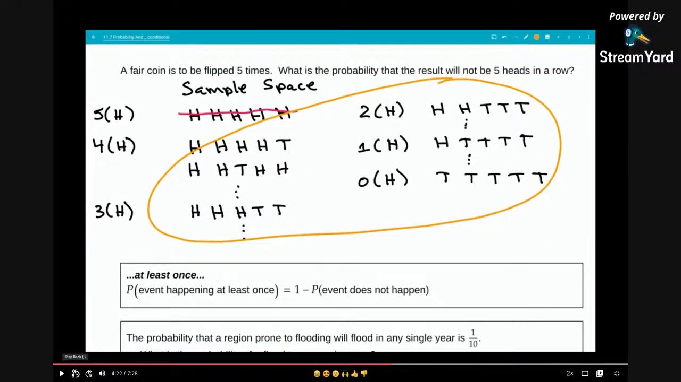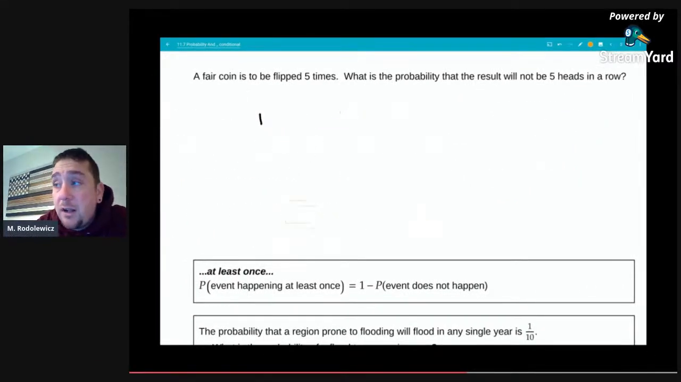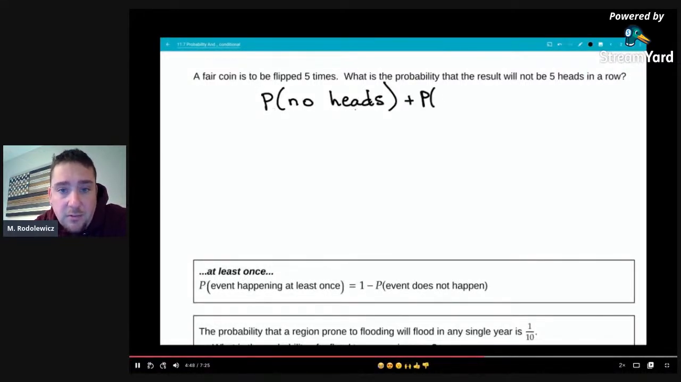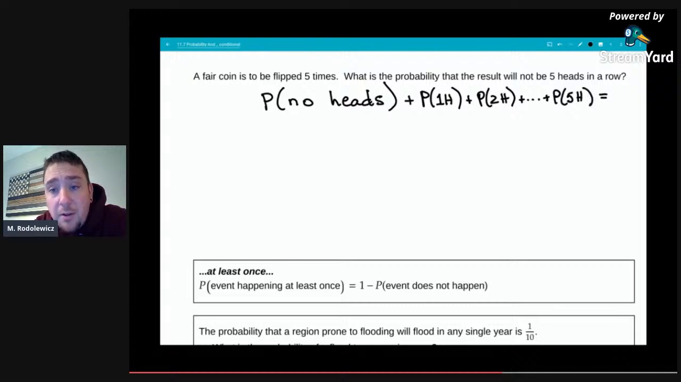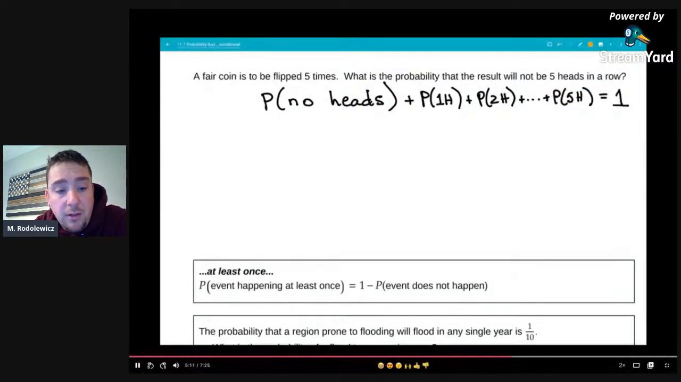All right, so from here I'm going to rewrite everything I've explored so far as follows. When we flip a coin 5 times, you may get no heads, or you can get 1 head, or you might get 2, or you might have 3 or 4, up to 5. But if we add all those probabilities, they must equal 1.